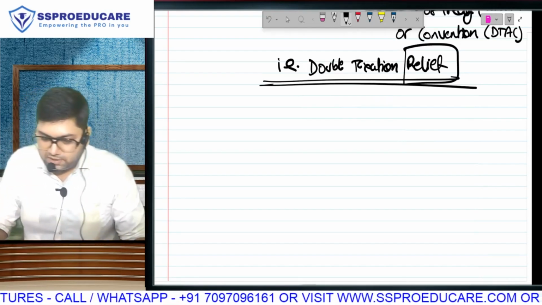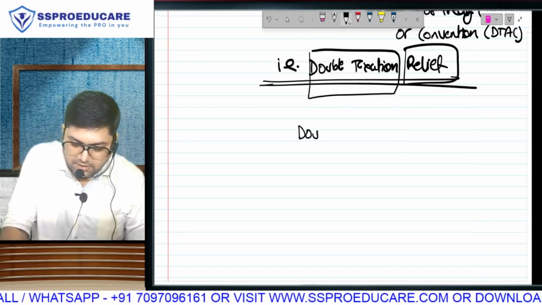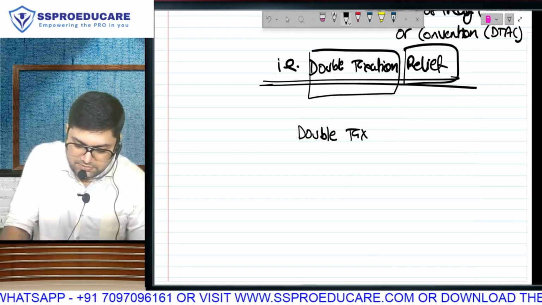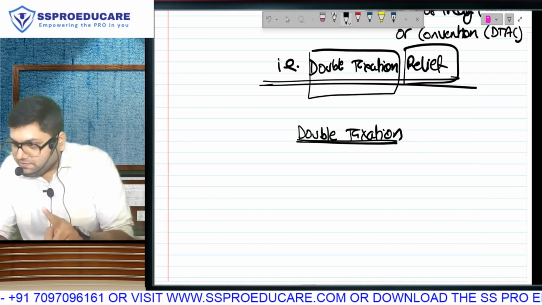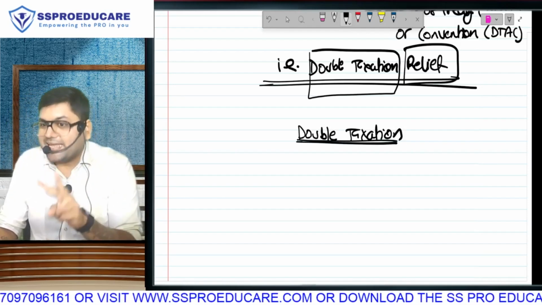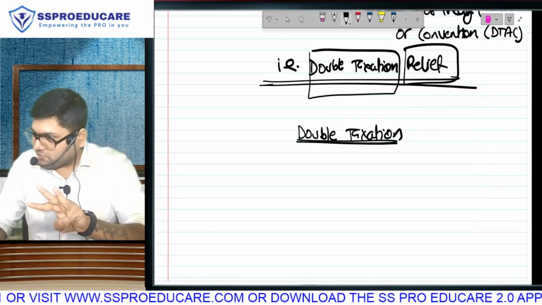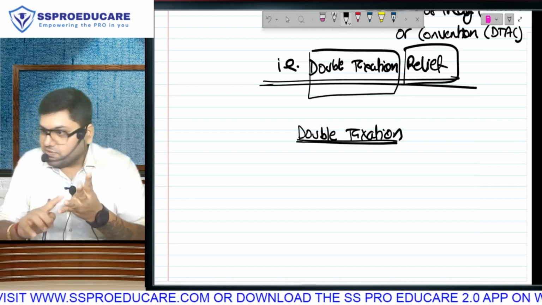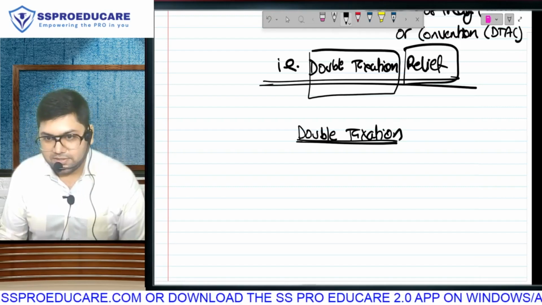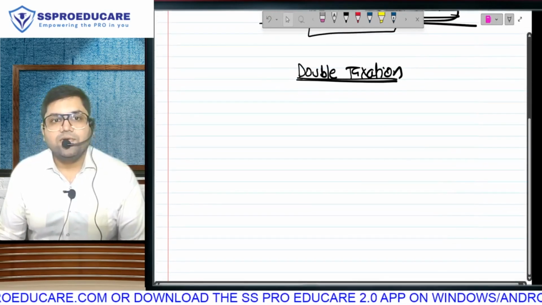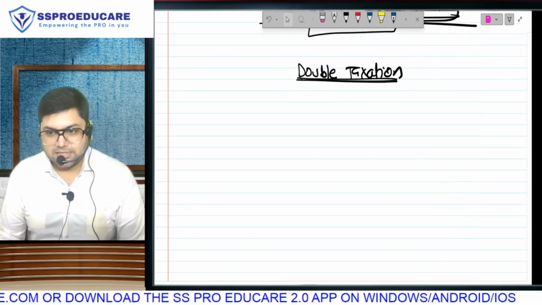But we can't go to relief unless we first know, what do you mean by double taxation? So first step, we will understand what is double taxation. Second step, what are the types of double taxation. Third step, what is the hardship because of double taxation. And finally, how to give relief in that hardship by reducing your tax liability, the calculation of relief. Question number 1, what do you mean by double taxation?